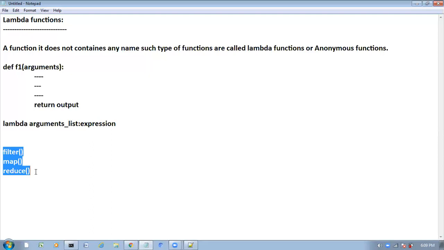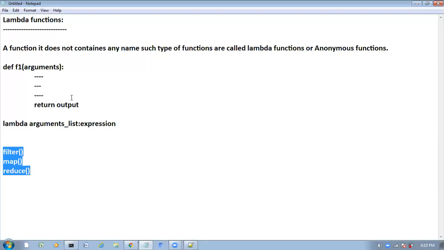Clear? Yesterday we covered in detail what a filter function is, and we saw some examples related to filter. What is the map function, and we saw some examples. The reduce function with examples we discussed in yesterday's class. Is it clear? So a function that does not contain any name, such type of functions are called lambda functions or anonymous functions.